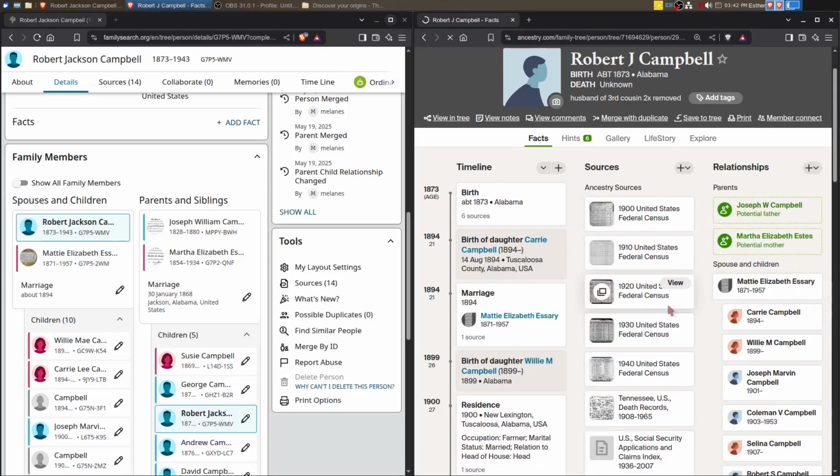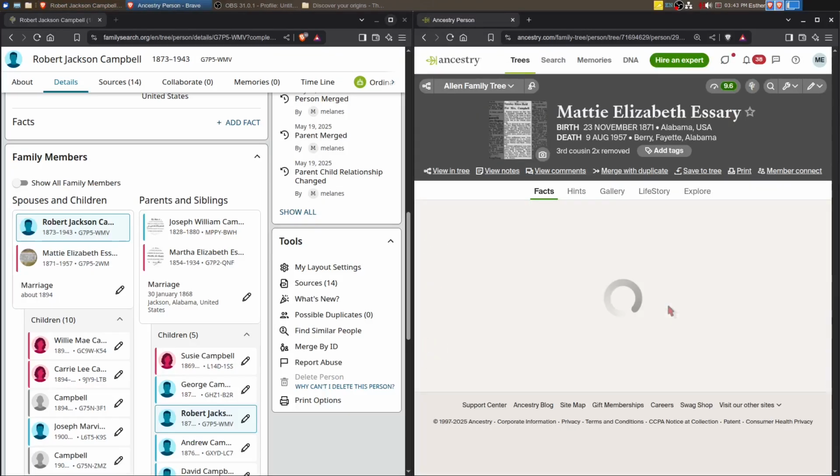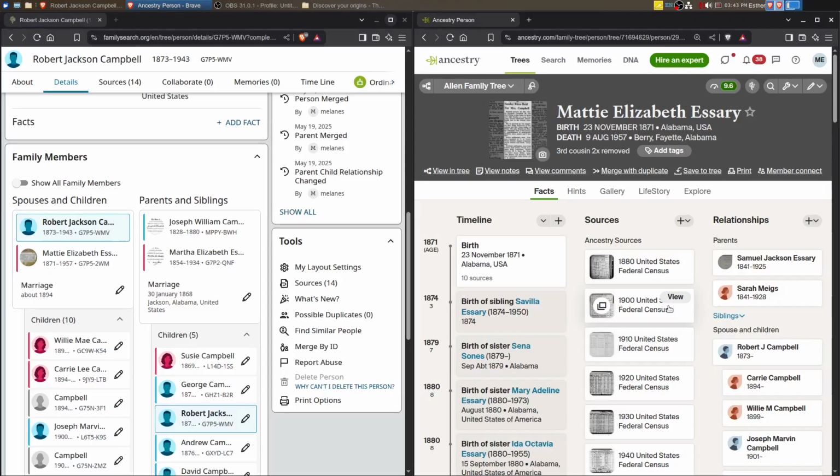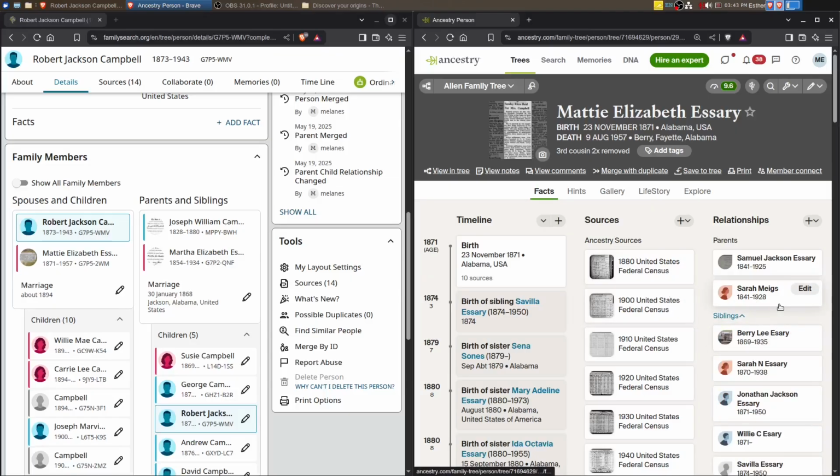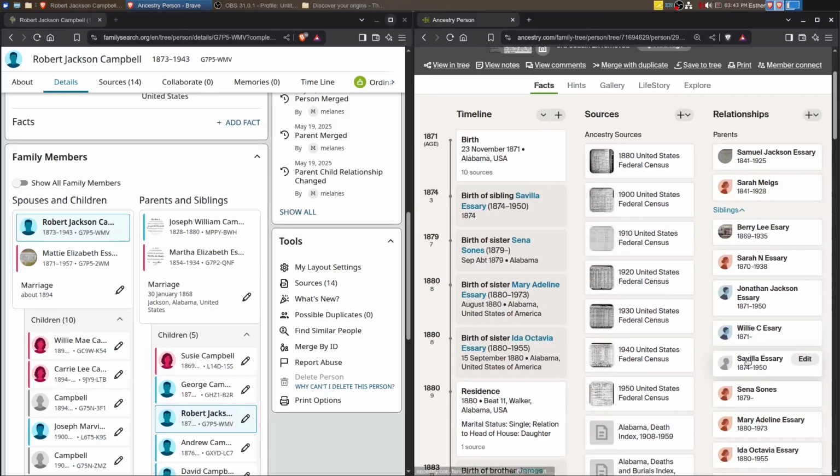Mattie and Robert had 10 children, and so I will need to work on the descendancy for all of those children at some point, but I will start running into people who are living, and so I probably will not show that on camera. So next time we will look at Mattie's sibling, and that will probably be this Willie C. Essary, and we'll see what we can find on him.